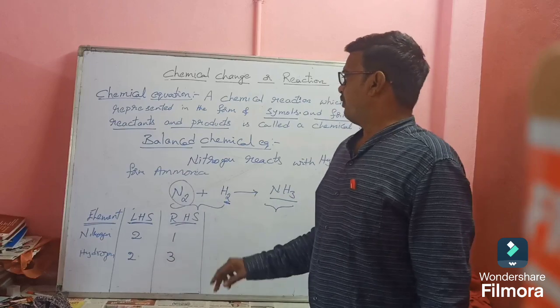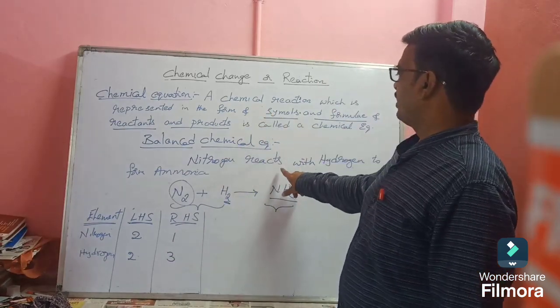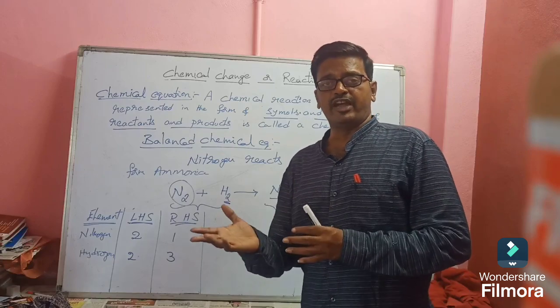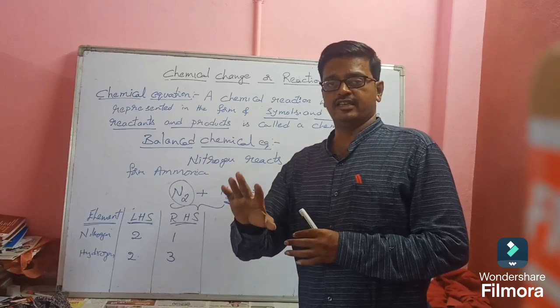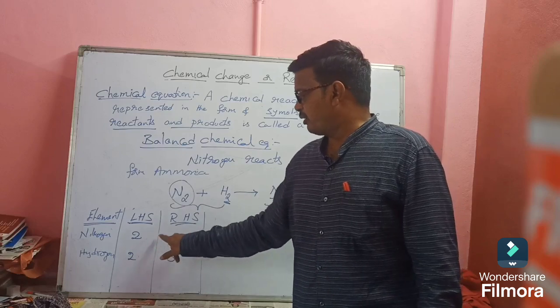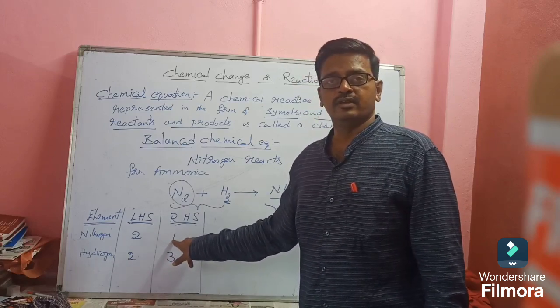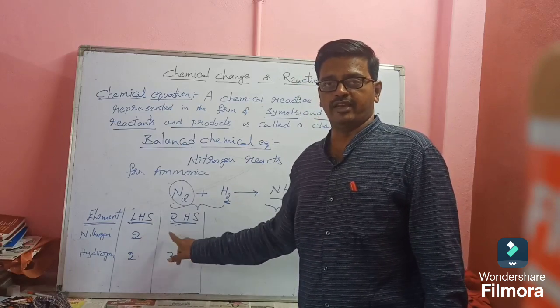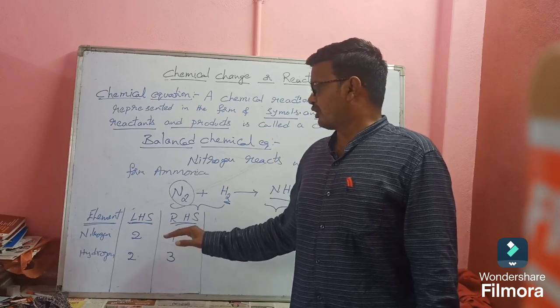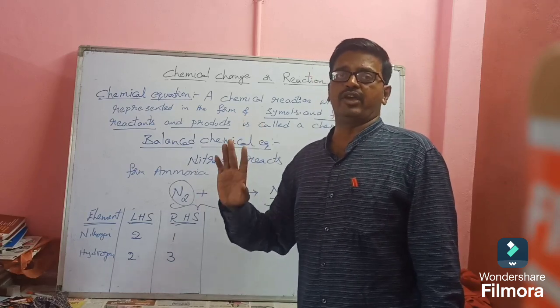Now what is the definition for balanced chemical equation? The number of atoms on LHS is equal to the number of atoms on RHS. So here both are same. Here LHS 2 are there, in RHS how many are there? 2. Okay.